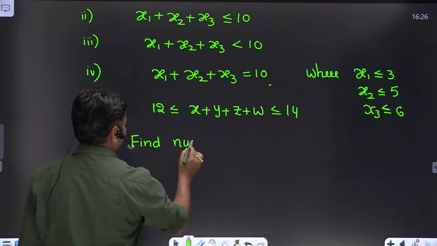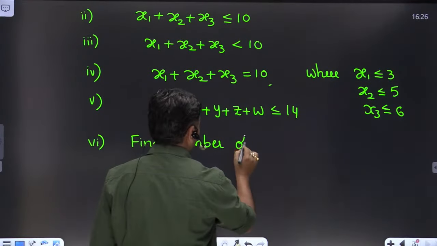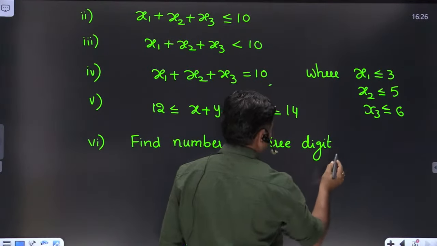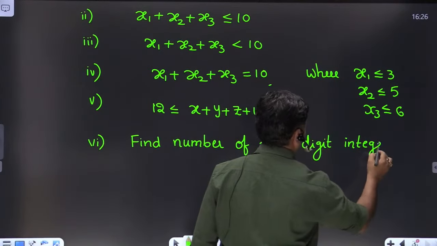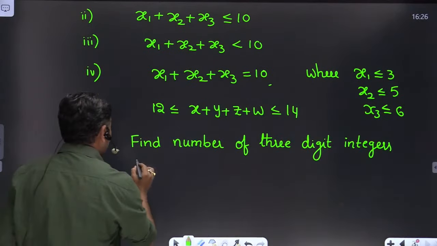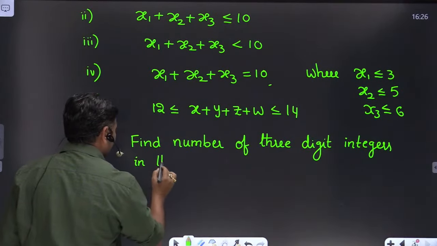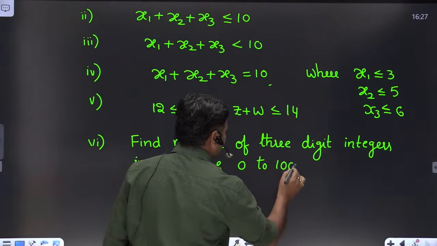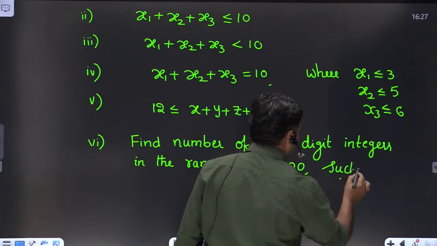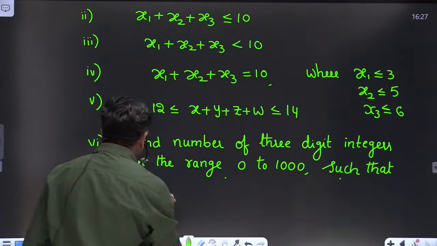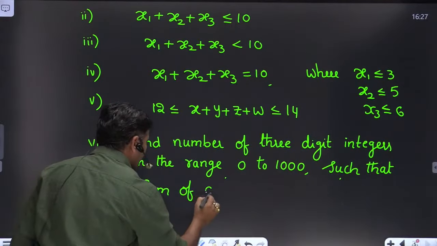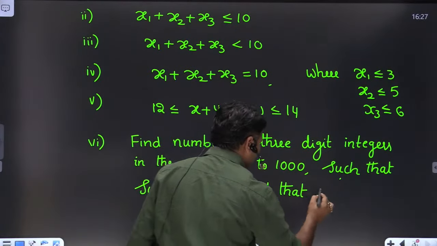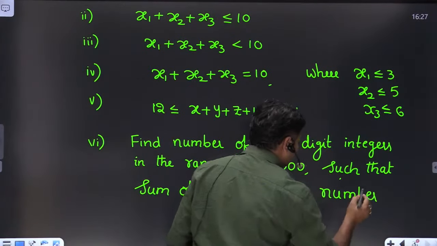Find the number of 3-digit integers in the range 0 to 1000 such that the sum of digits of that number is 10.